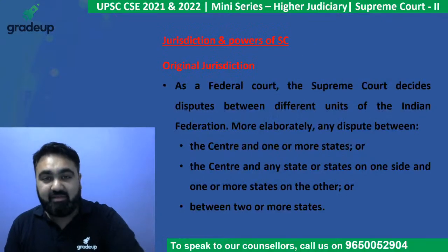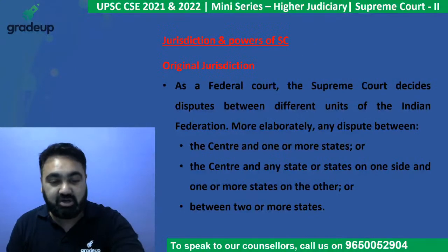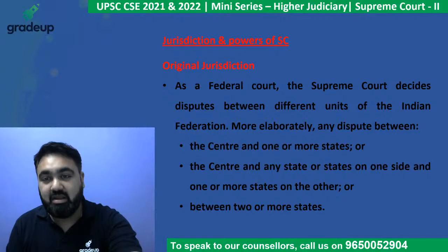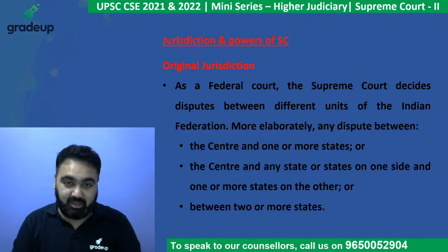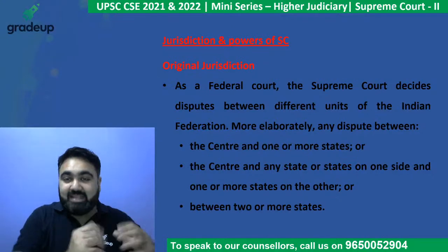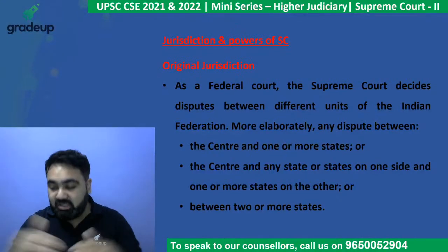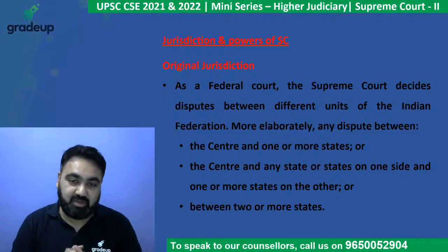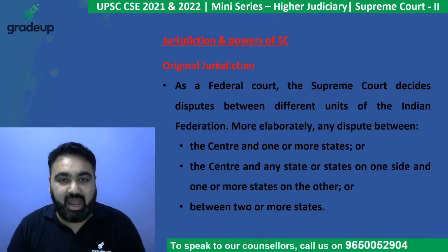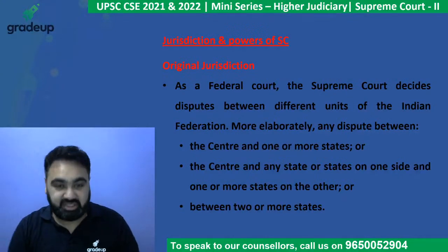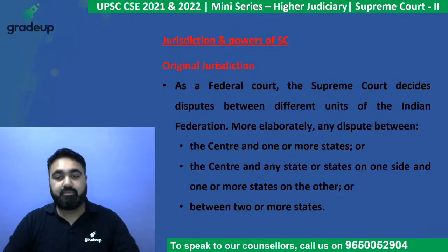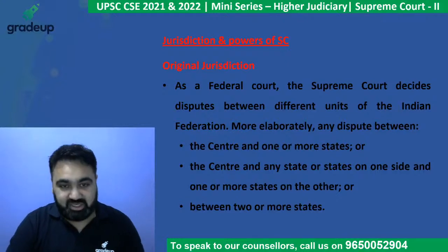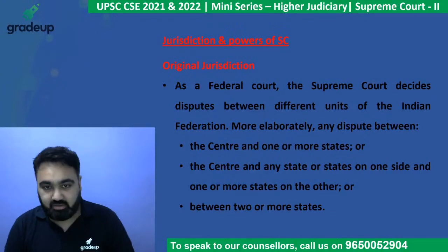So today we will start with the jurisdiction of the court, and we will be seeing what kind of cases the Supreme Court can hear. What exactly is the power of the Supreme Court? What is the scope of the power of the Supreme Court? Now, the Supreme Court has different types of jurisdictions, meaning different types of cases are heard by the Supreme Court. The first kind of jurisdiction is the original jurisdiction.